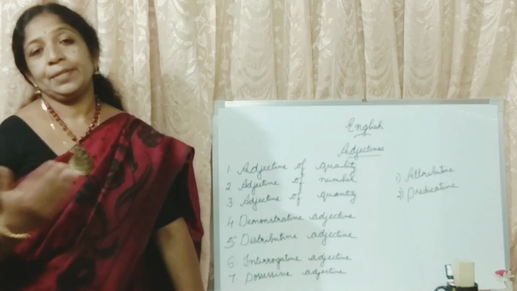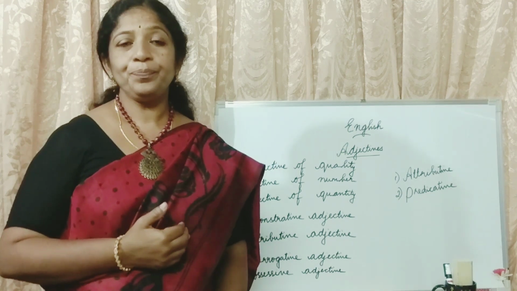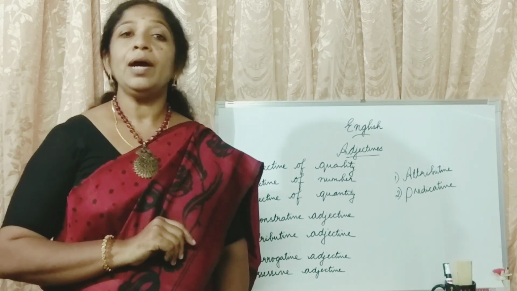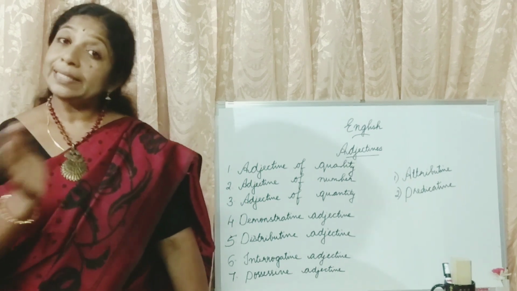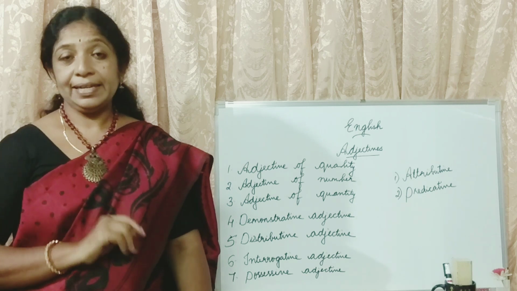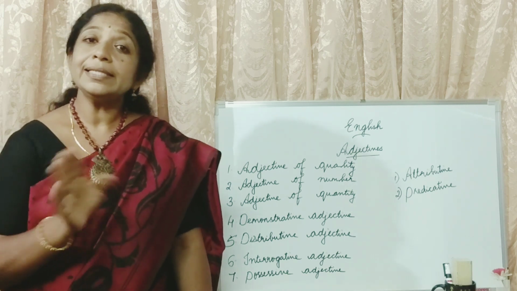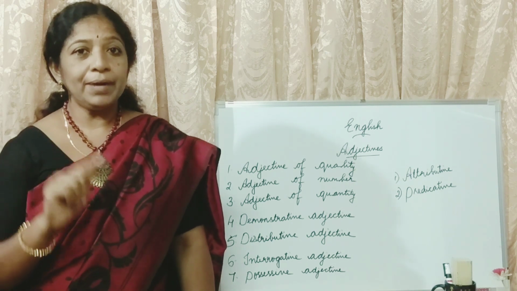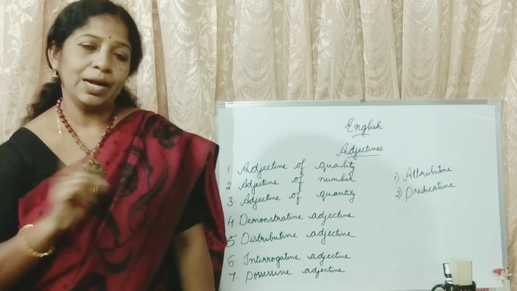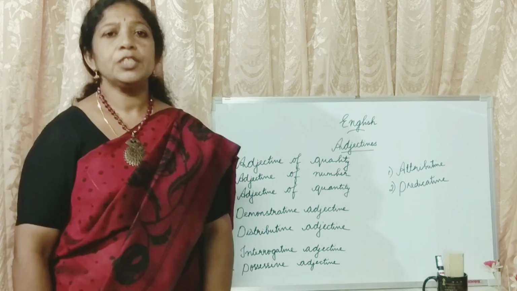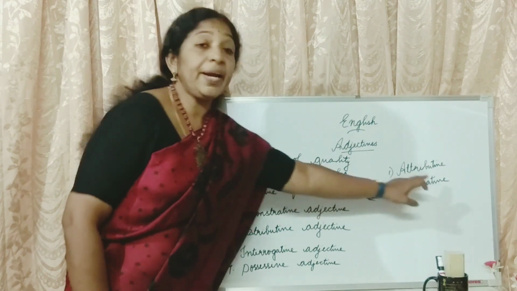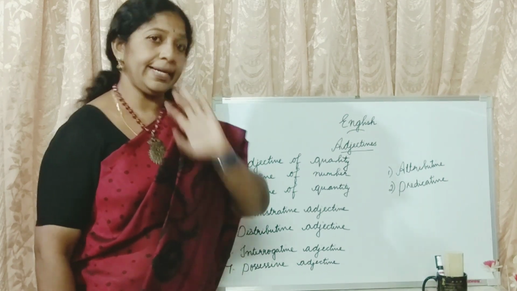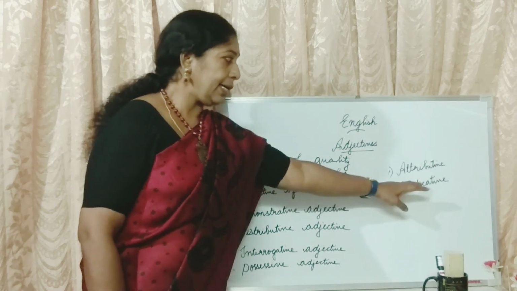Okay. Next. One more example I'll give you. The first example was, he is a blind man. Now, the man is blind. In another way, we are saying the same sentence. The man is blind. Here, what happens? The adjective blind comes after the noun. Is it clear? So, this is an example of predicative adjective. Predicative.